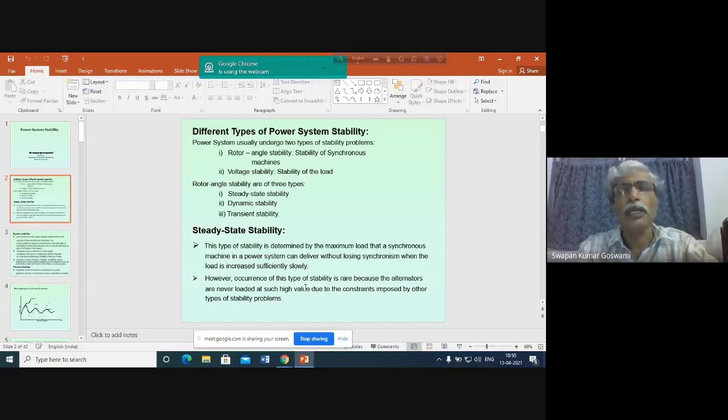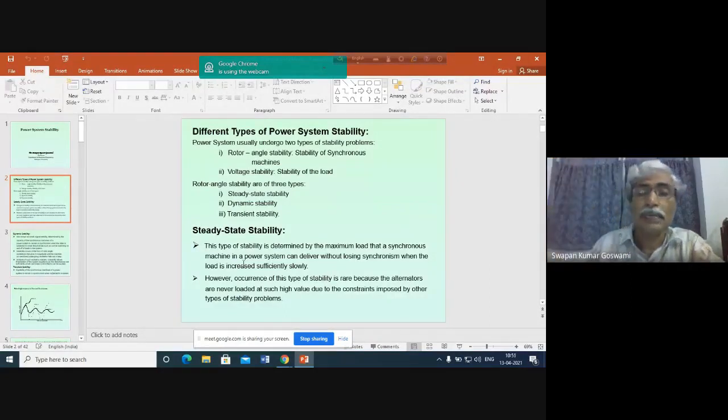Because when the stability of a generator is hampered, it will automatically influence the stability of the total power system. Therefore, generators will never be operated to deliver the maximum possible power, corresponding to delta equal to 90 degrees.